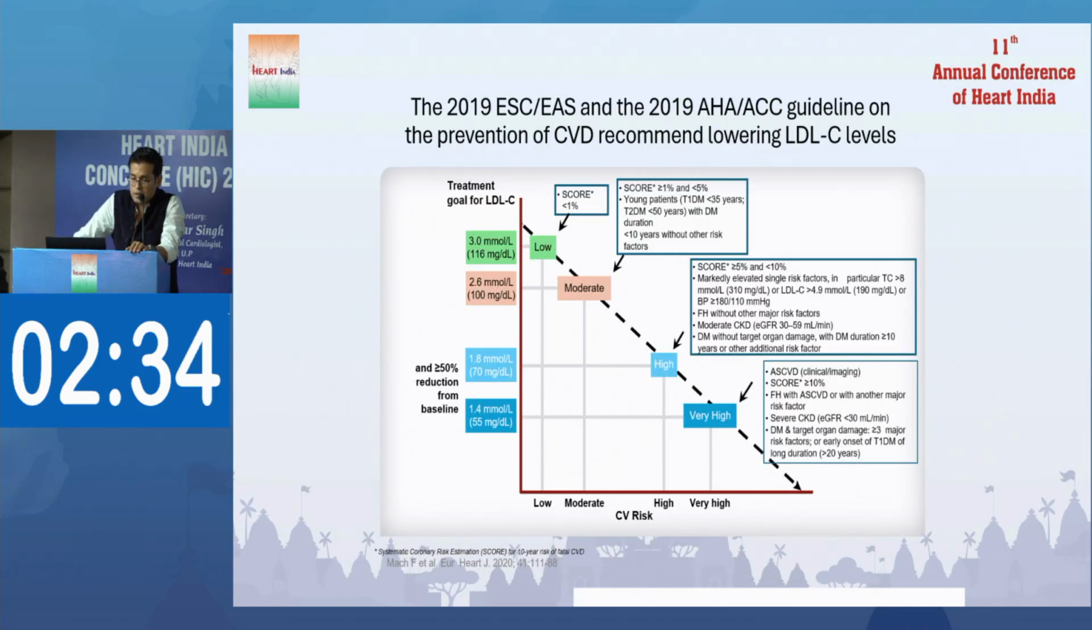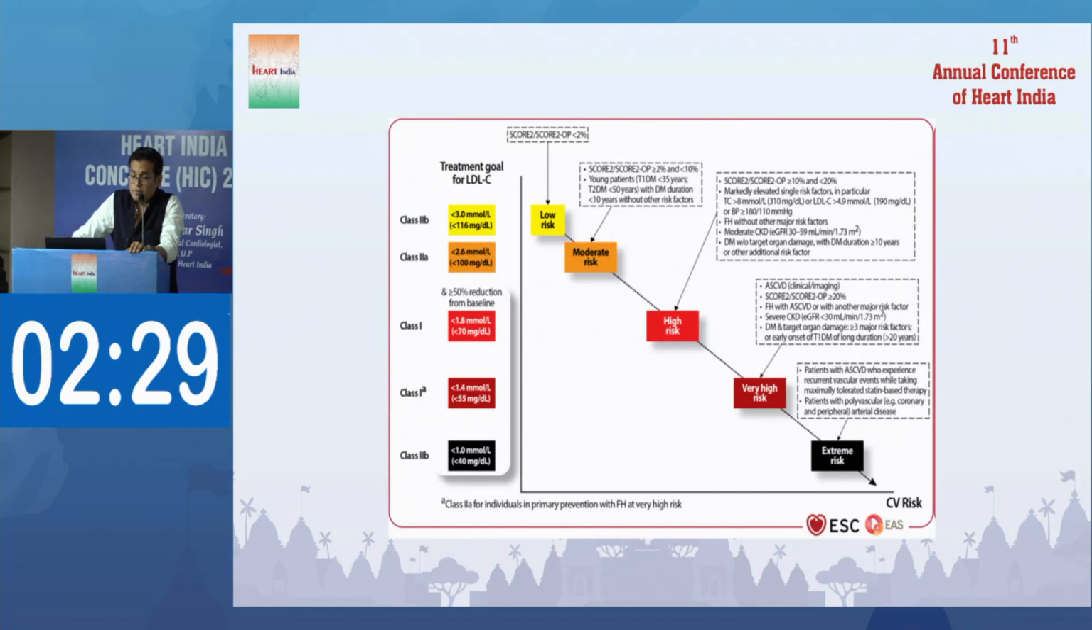This is the 2019 version where the SCORE criteria was used, and this was replaced in 2021 with the SCORE2 criteria. And according to the SCORE2 algorithms, they have defined moderate, high, and very high risk. And here I have mentioned diabetic duration is important. Short duration is moderate risk, long duration is high risk, and target organ damage is very high risk. But in the Indian population, any diabetic duration is considered high risk.